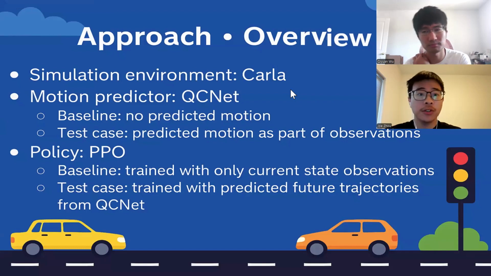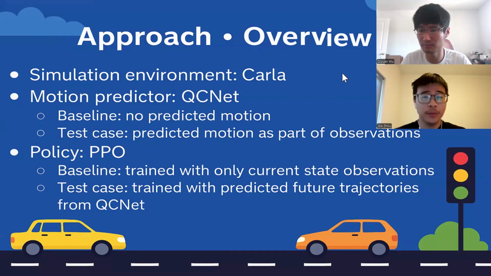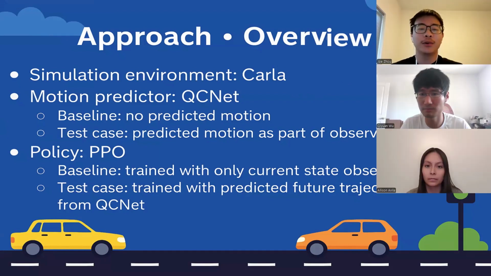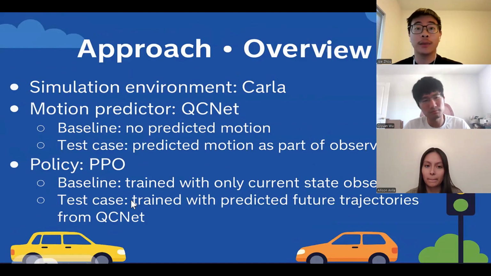For the overview, our approach was divided into three parts. For the simulation environment, we are using the Carla simulator. For the motion predictor, we are using QCNet as a model-based policy. And for the policy learner, we're using PPO, which is model-free. And so we set baselines for our project.